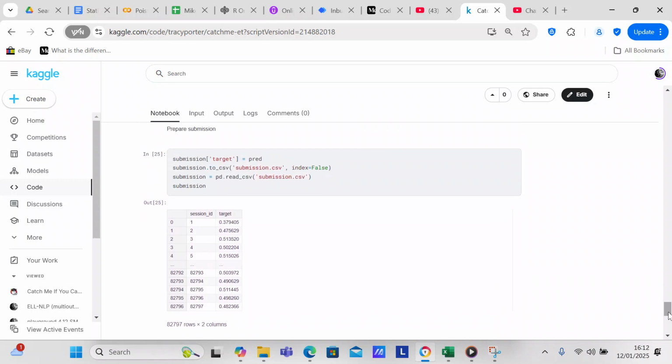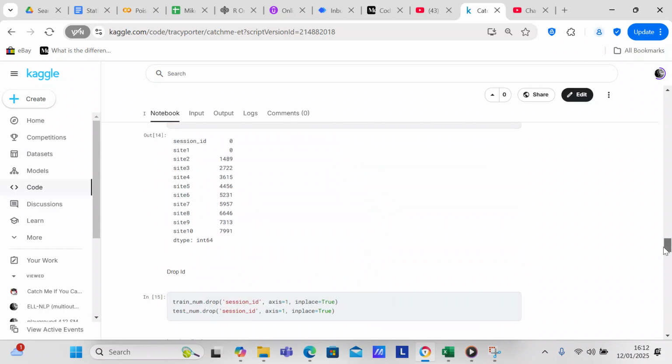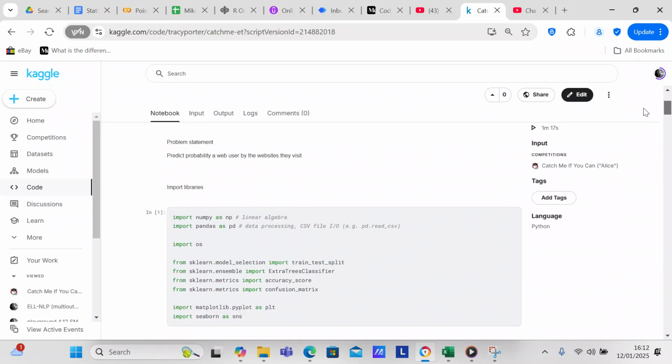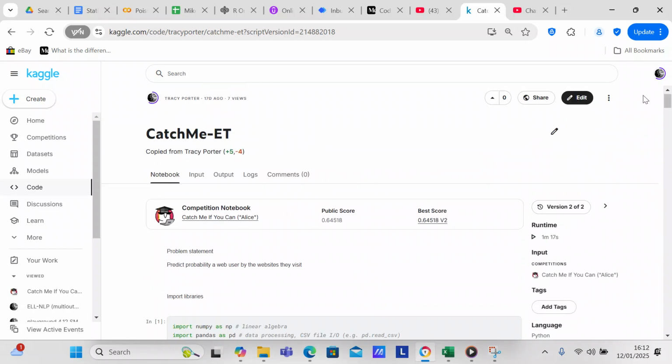And after we have prepared our submission, we're going to submit our work to Kaggle. When I submitted my work to Kaggle, I had a 65% accuracy, which was similar to the accuracy I had when I trained my model. So it wasn't fantastic, but it's what I got, and it was the best score that I was able to get on the different algorithms that I came up with.